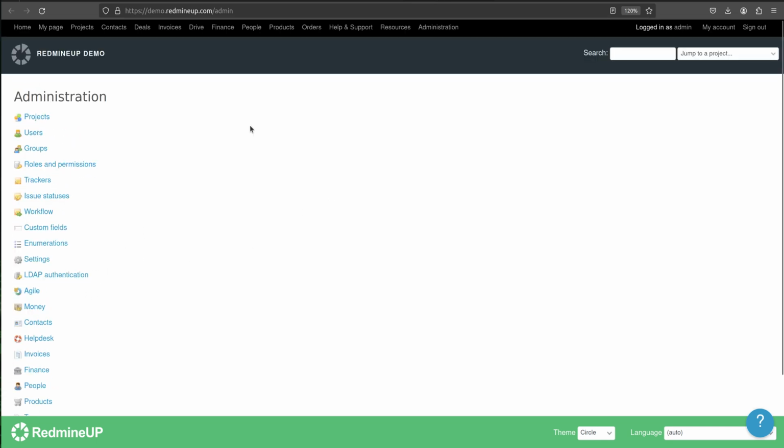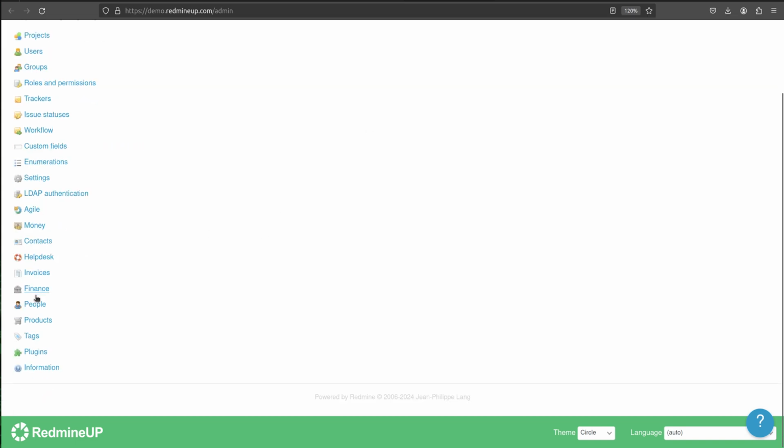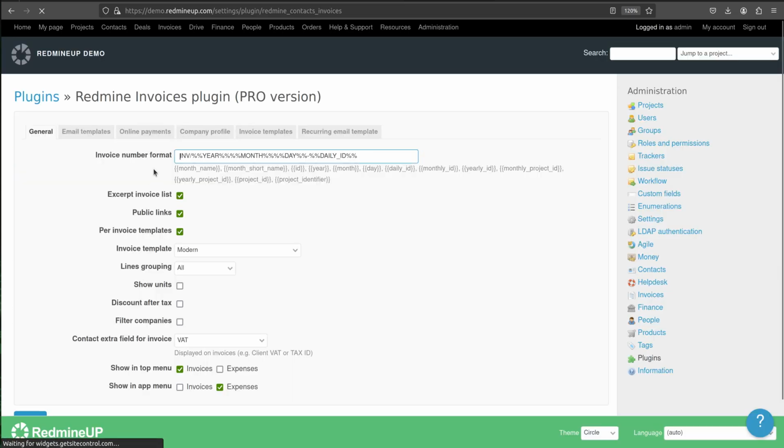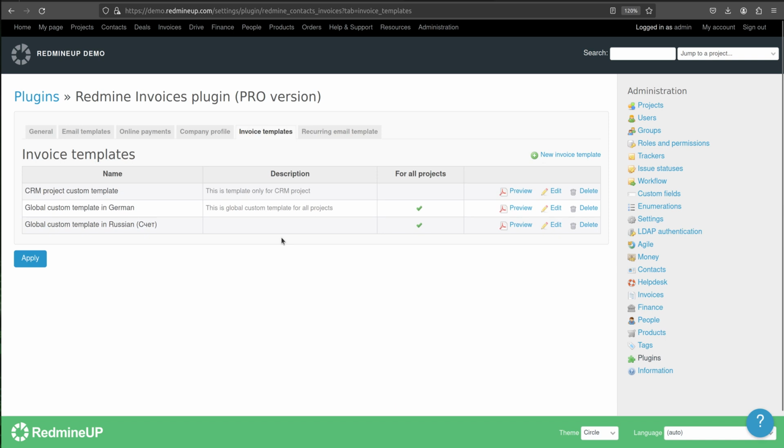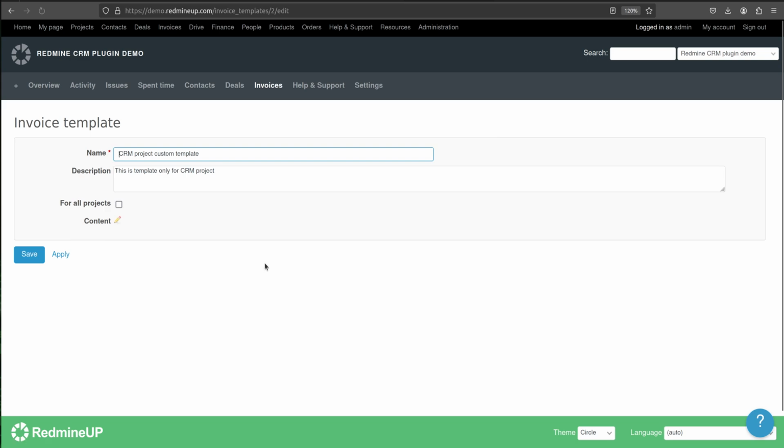So we go to administration on top, and then invoices, and then invoice templates, and we have a list of already predefined custom templates. You could create your own custom template, but I'm going to use the CRM project custom template for our example.